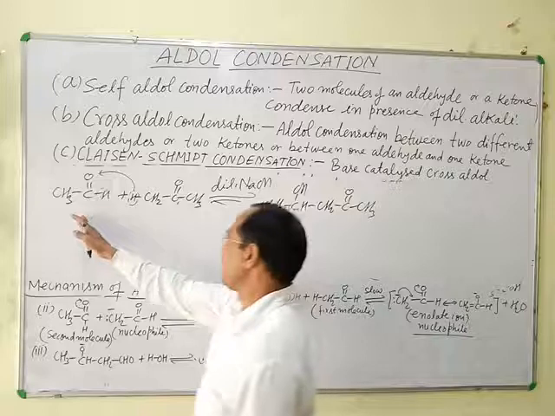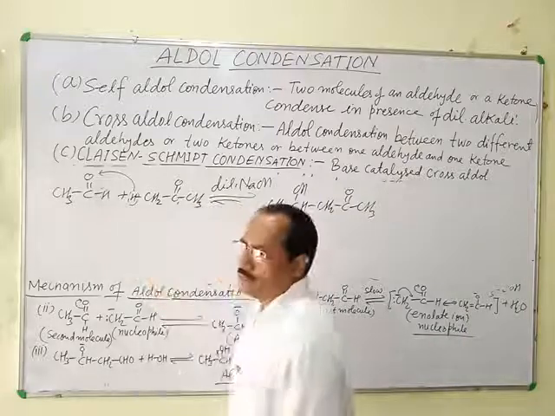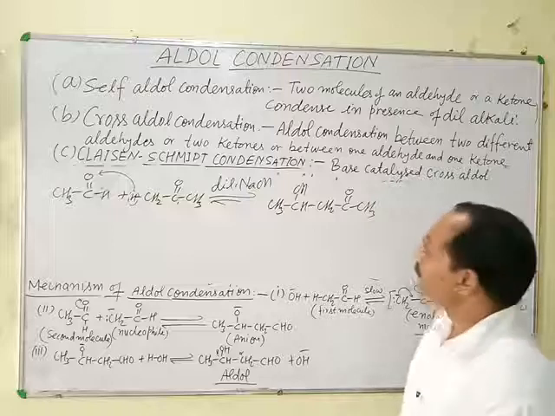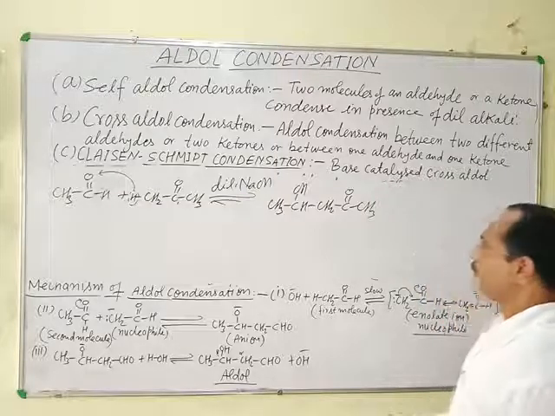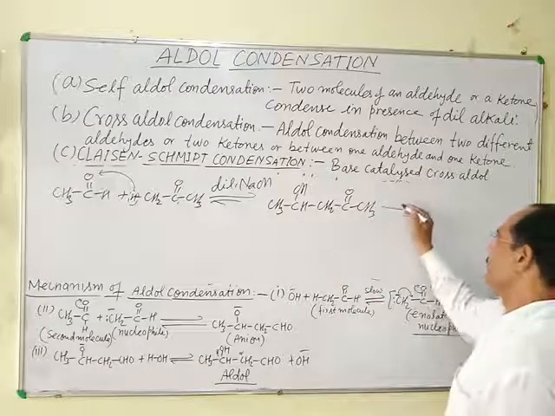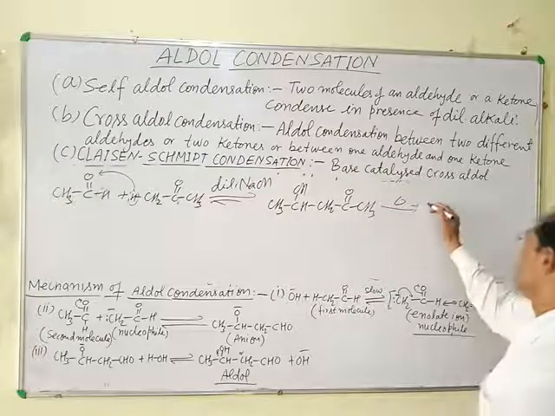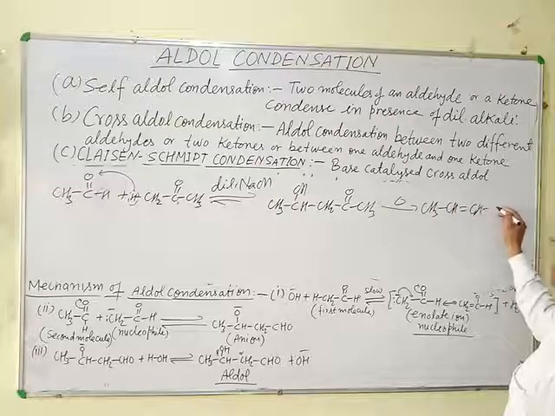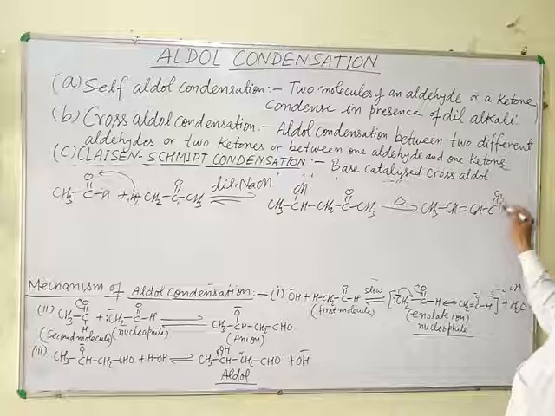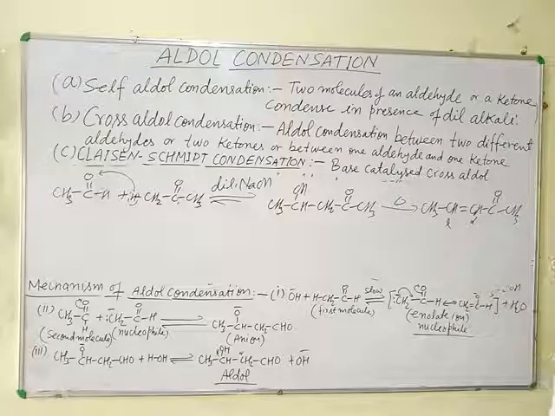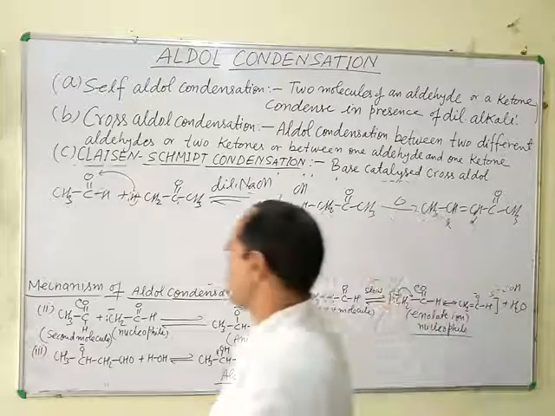Since condensation takes place between an aldehyde and a ketone, this is an example of cross aldol condensation. On heating, it gives CH3 CH double bond CH CO CH3, an alpha beta unsaturated ketone.